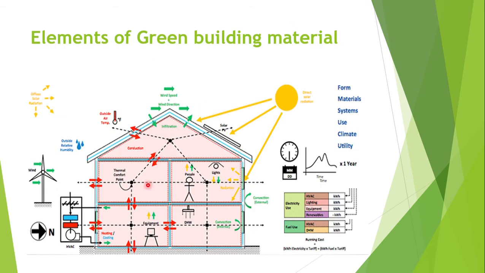Here we can see the picture of a green building. It's a diagram. Renewable energy resources, cross ventilation, solar panels, ample light during daytime, and CF bulbs. All these things show how we are reducing the energy consumption, water consumption, and how eco-friendly the buildings are.